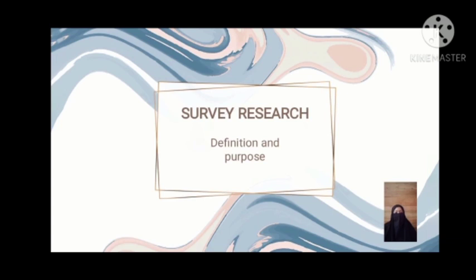Survey research involves collecting data to test hypotheses or to answer questions about people's opinions on some topic or issue. A survey is an instrument to collect data that describe one or more characteristics of a specific population.